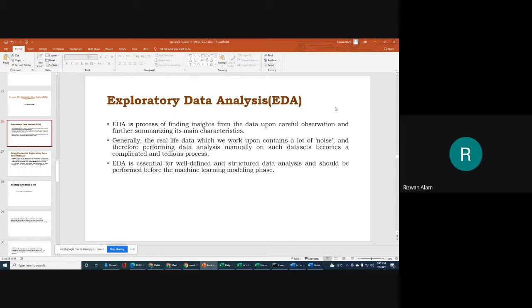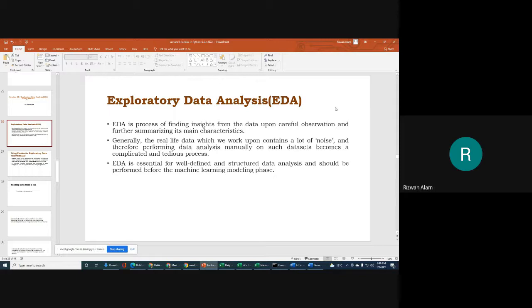So whenever we want to perform analysis on that data, doing it manually for a larger data set will be very complicated and tedious. That's why we can use Pandas library functions and features to analyze this data.